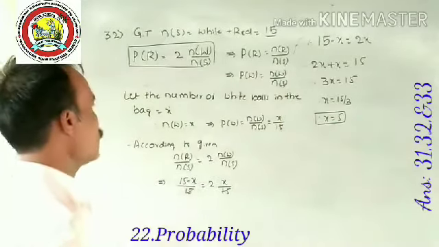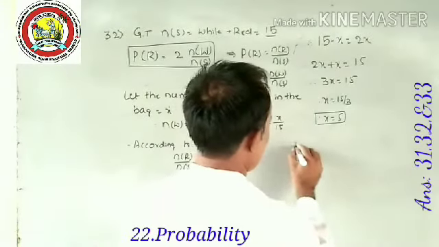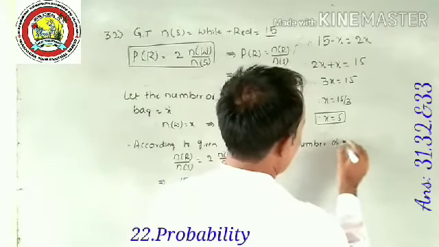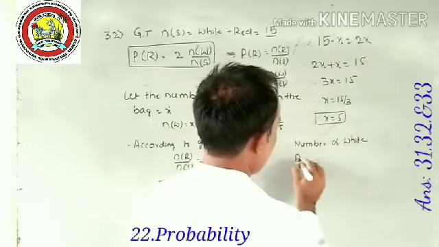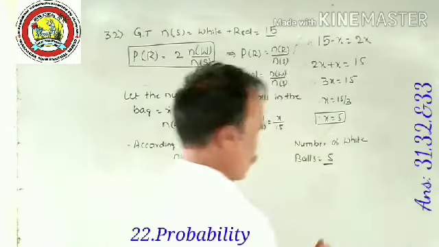X means what we considered earlier. Therefore, the number of white balls is equal to 5. Yes, this is the procedure.